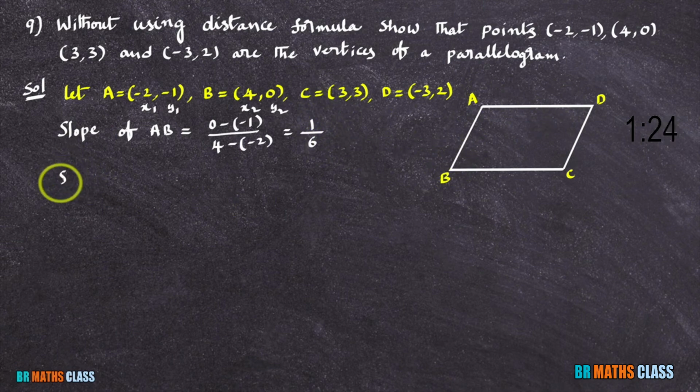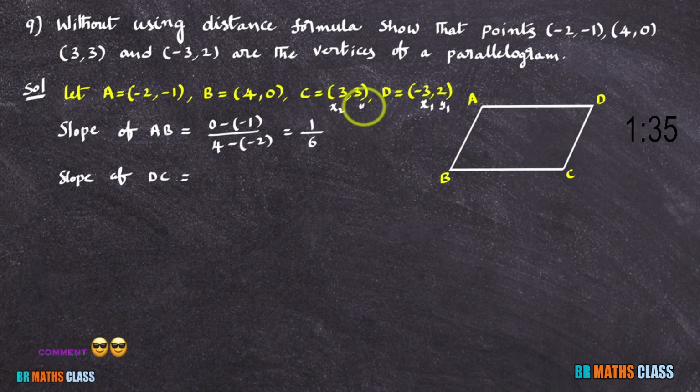Similarly, I'll calculate slope of DC. Slope of DC, you take D as x1, y1, C as x2, y2. What is the formula of slope? y2 minus y1, 3 minus 2, divided by x2 minus x1. x2 is 3 minus x1 is minus 3. 3 minus 2 is 1 divided by minus of minus plus, 3 plus 3 is 6.